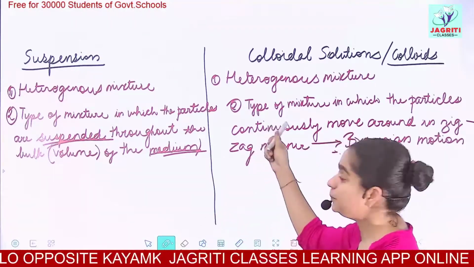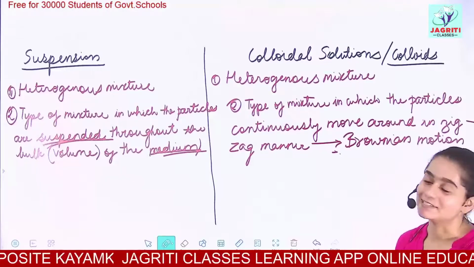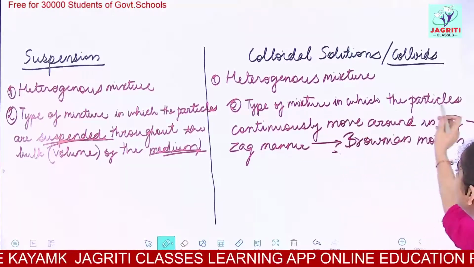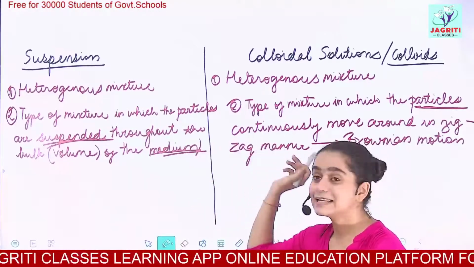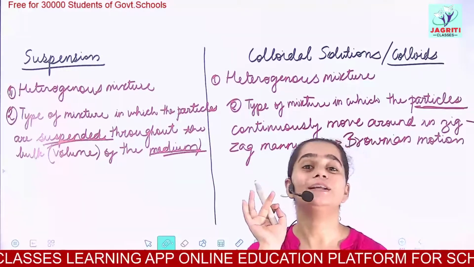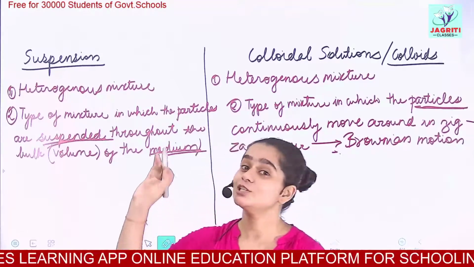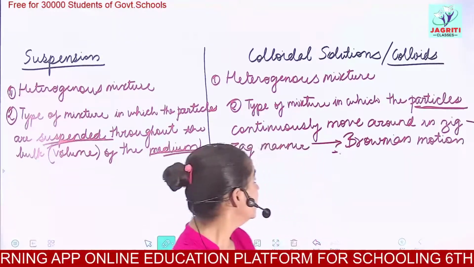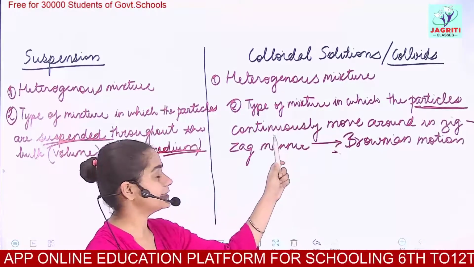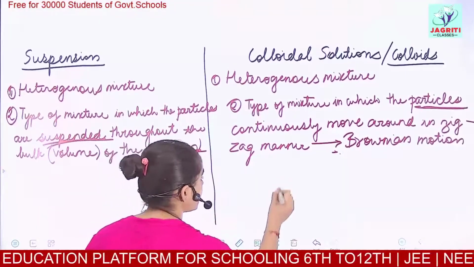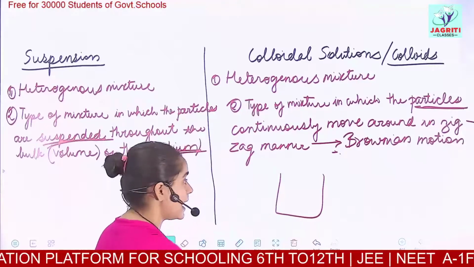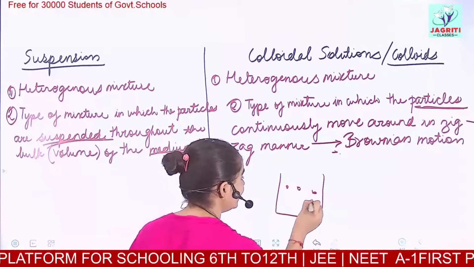So the important point is, what do you mean by colloids? Colloid is a type of mixture in which the particles are again not dissolved. In both these cases, the particles are not dissolved in the solvent as we saw in solutions. So their particles exhibit a continuous random motion. Let's suppose I have a colloid here, the particles of colloid in the beaker.